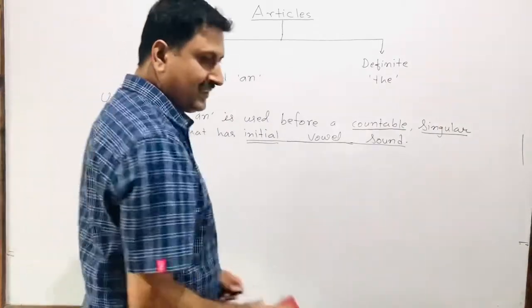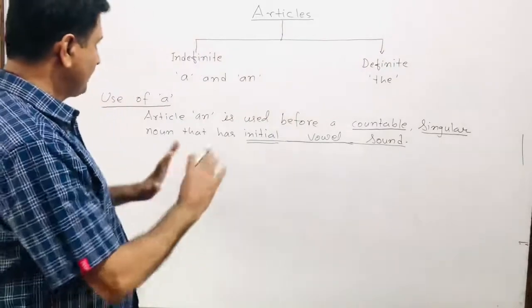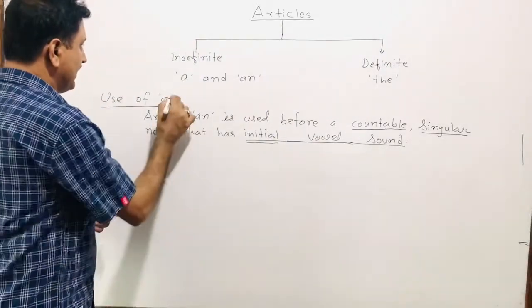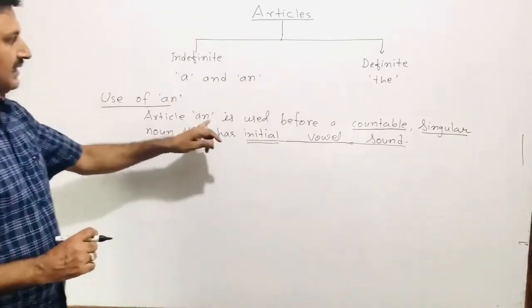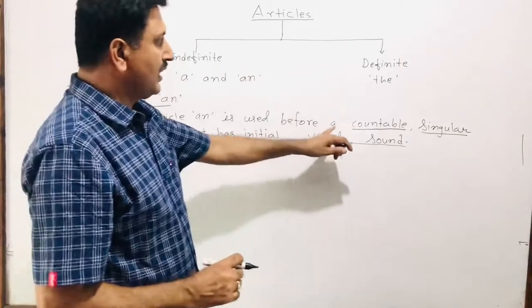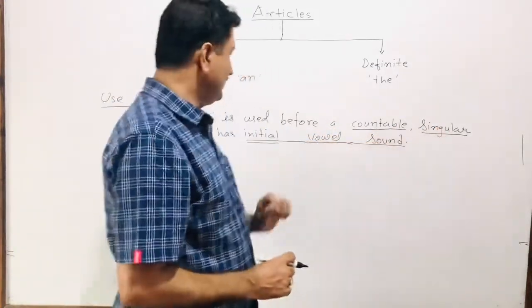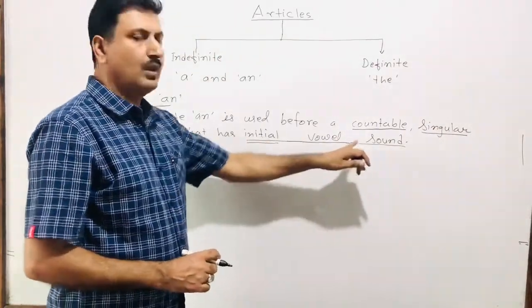So to make it easier, I have written only the things that do not match with the use of article a. Now we are talking about the use of article an. Article an is used before a countable, singular noun that has an initial vowel sound.